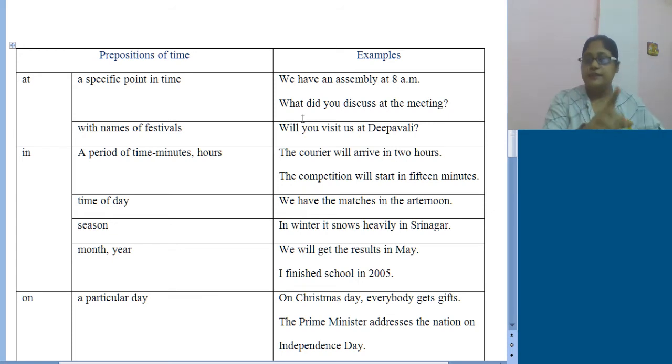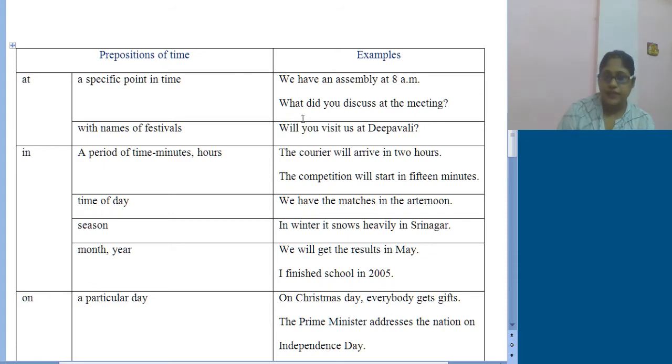In such cases I will definitely be using in. I hope you all have understood the difference. Okay, now see the next one, like the competition will start in 15 minutes. So you all have understood the difference between at and in. In order to specify a very particular time, we will be using at. But if we announce a certain period of time, not a specific one, in that case we will use in.